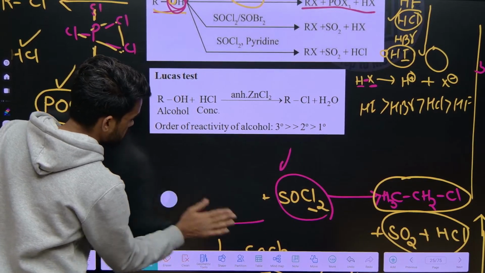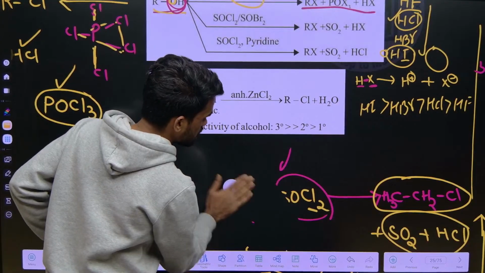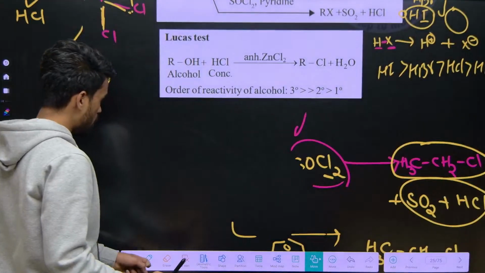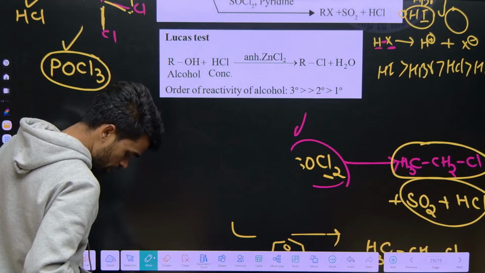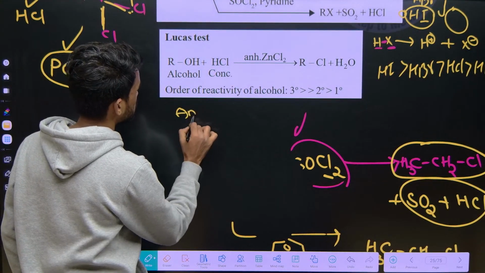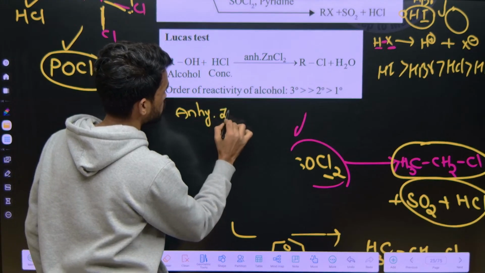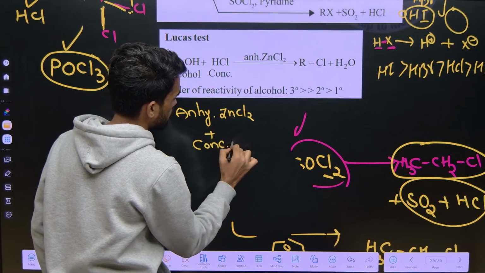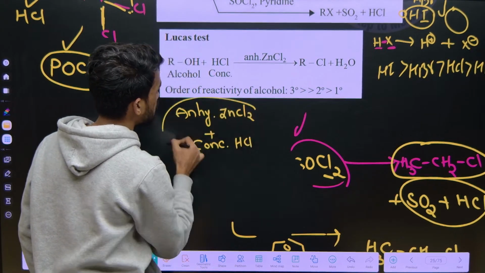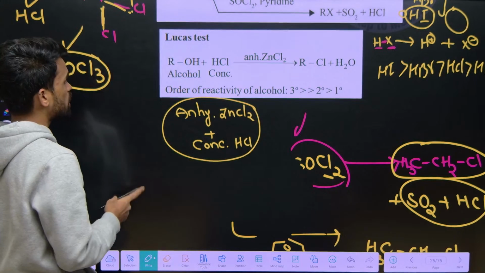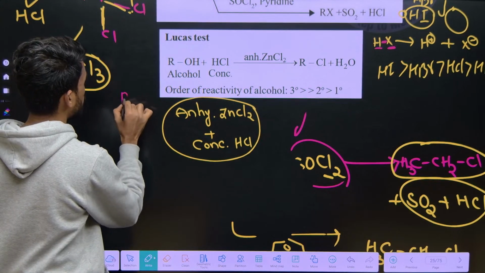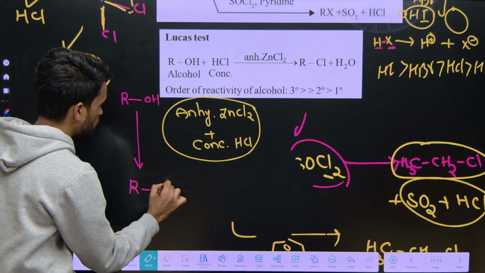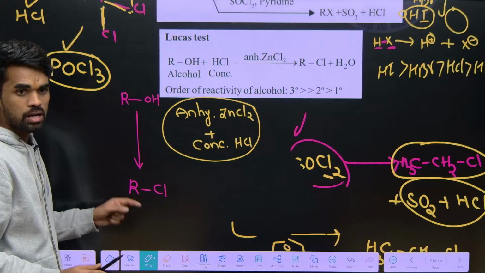Lucas reagent means it's a combination of anhydrous ZnCl2 and concentrated HCl. Anhydrous means there should not be any water. Anhydrous ZnCl2 plus concentrated HCl, this mixture is called Lucas reagent. What is the use of Lucas reagent? It converts alcohols to alkyl chlorides. How will it convert alcohols to alkyl chlorides?